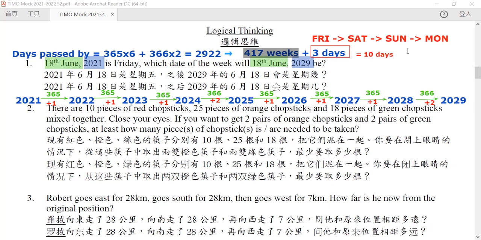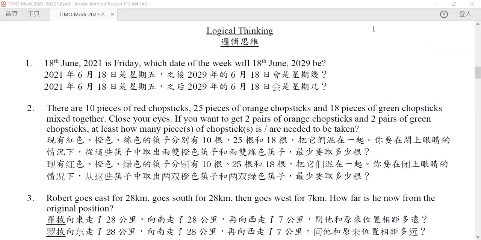Now let's go to question number 2. Now question number 2 is a question of worst case scenario. Now, whenever we see a question ask you at least something is happened, you will know that this is asking you about our principle of least favorable.